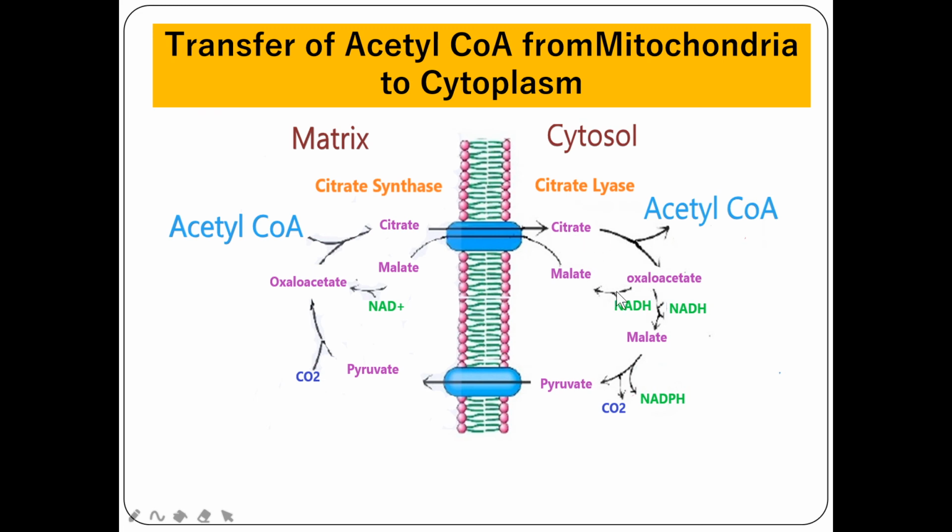After that, oxaloacetate will continue with the TCA cycle to form malate, and malate can enter again into the mitochondrial matrix to give back the oxaloacetate and citrate. So this is called the citrate malate cycle. With the help of these two enzymes, citrate synthase and citrate lyase, the formed acetyl-CoA in mitochondria can be exported to cytosol to continue with lipogenesis.